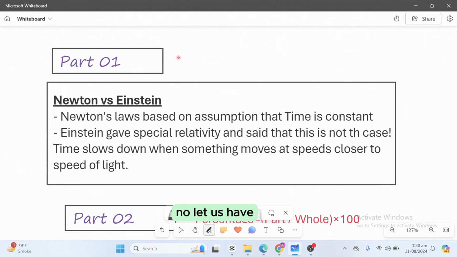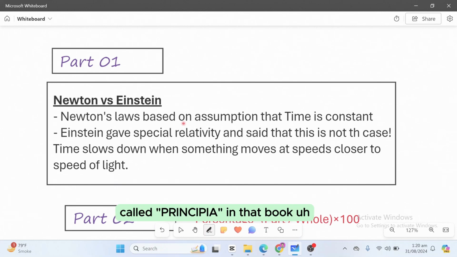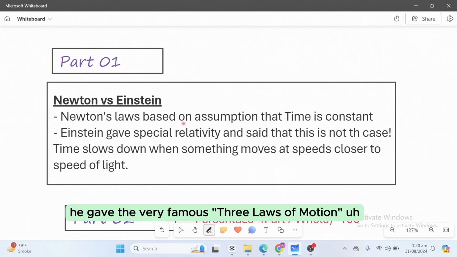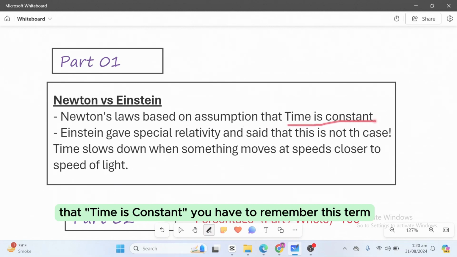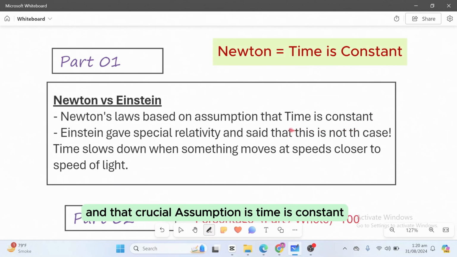Now let us start discussing the first portion of today's video, which is Newton versus Einstein. Well, it all started back in 1687 when Newton gave his very famous three laws in his monumental work called Principia. In that book, he gave the three laws of motion, which were based on a very crucial assumption that time is constant. You have to remember this term. Newton's laws were based on one crucial assumption, and that crucial assumption is time is constant.